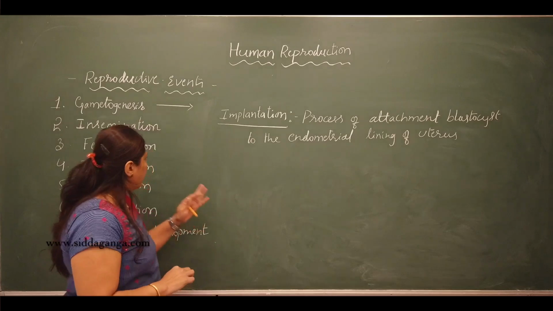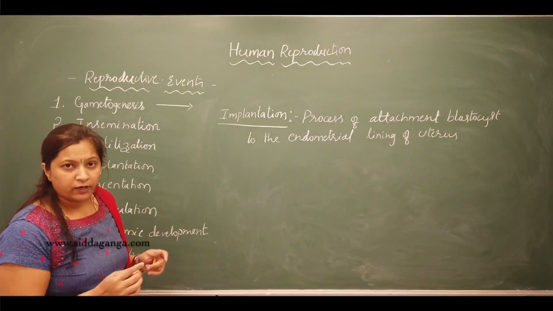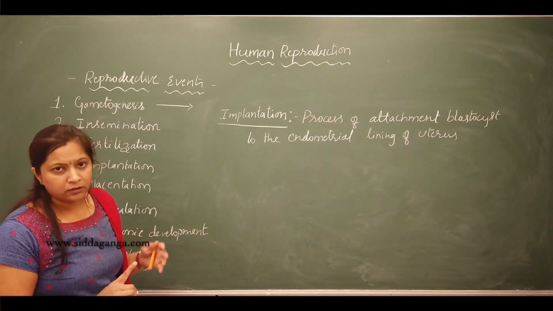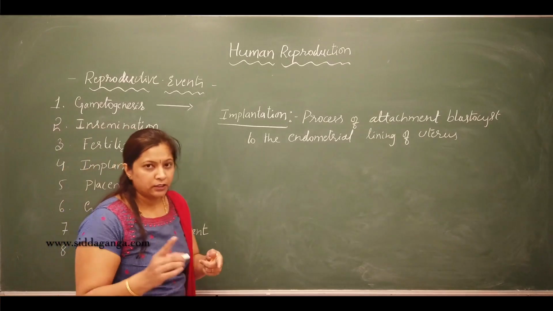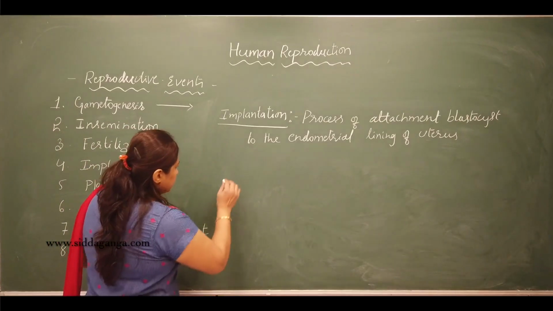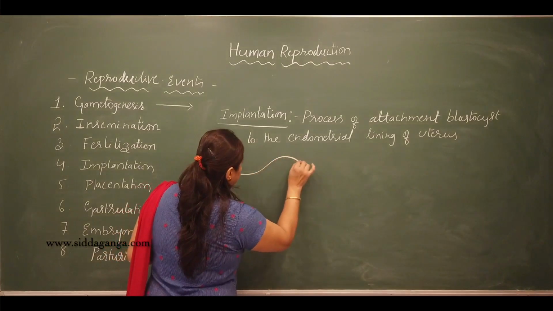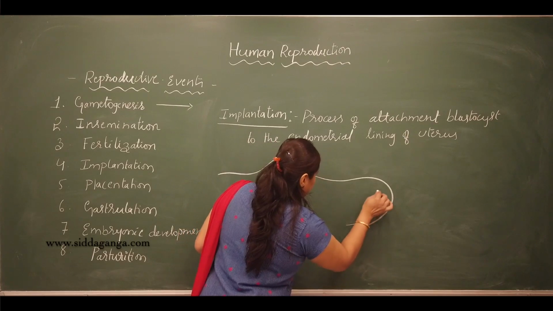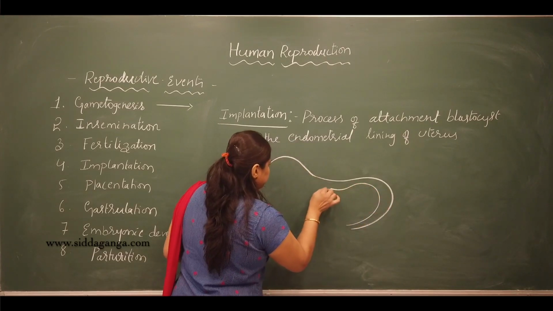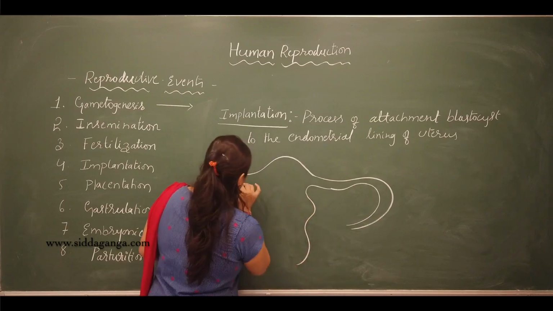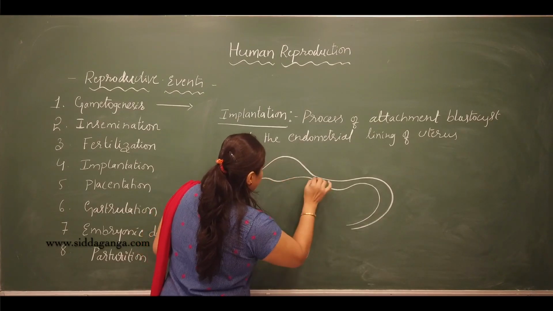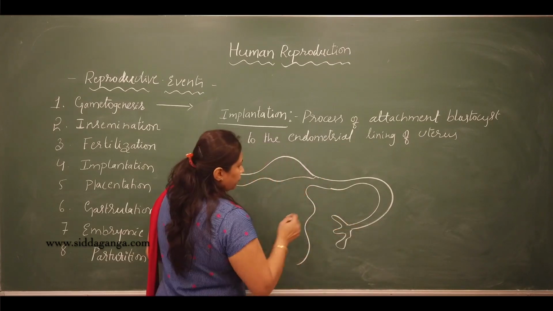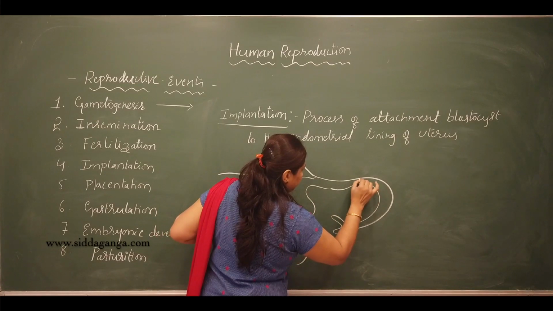Okay. See, once the fertilization occurs, where will fertilization occur? I said fertilization is internal in human beings and it occurs within the female reproductive tract, that is in the fallopian tube, right? So the fertilization will occur in the fallopian tube.